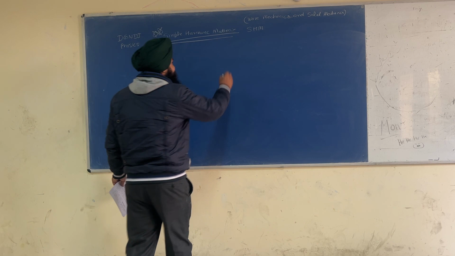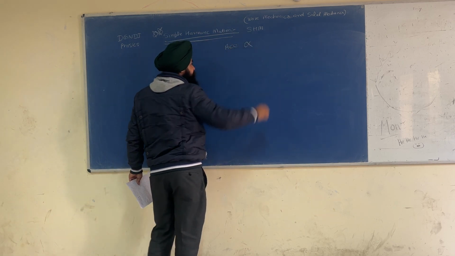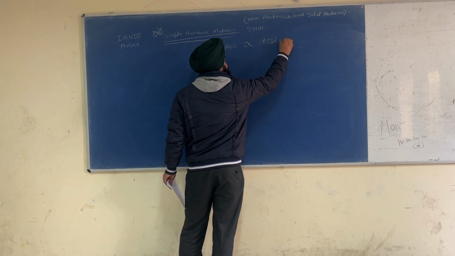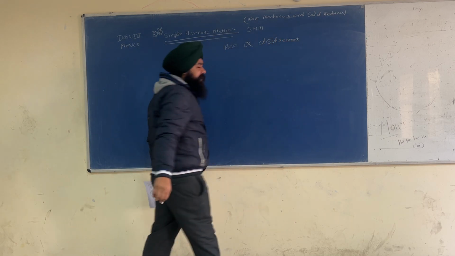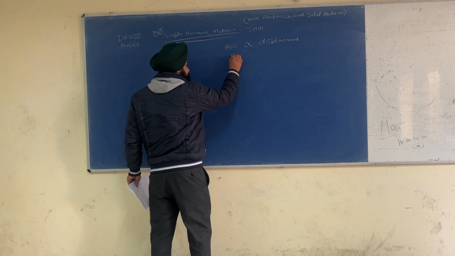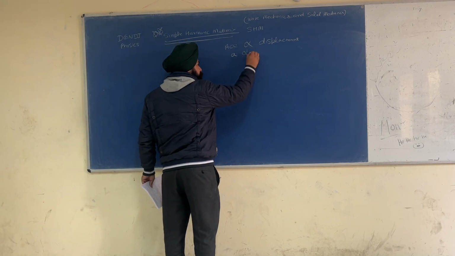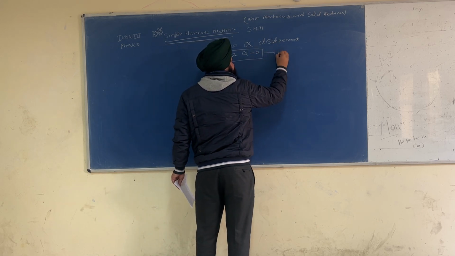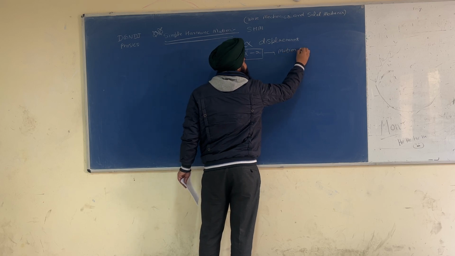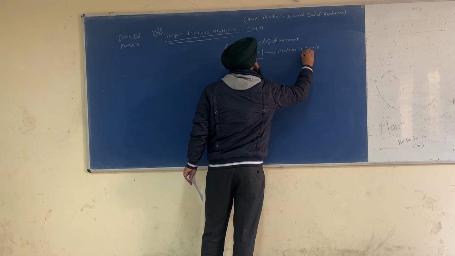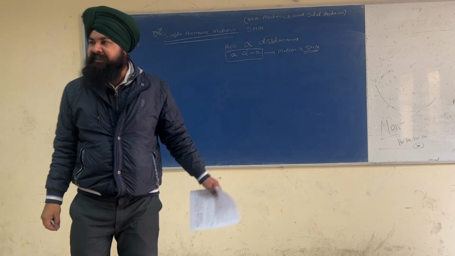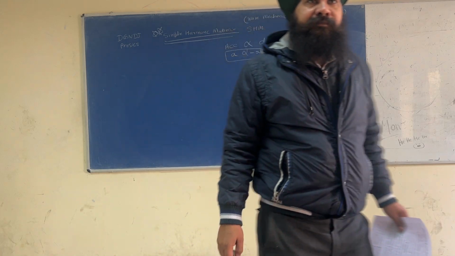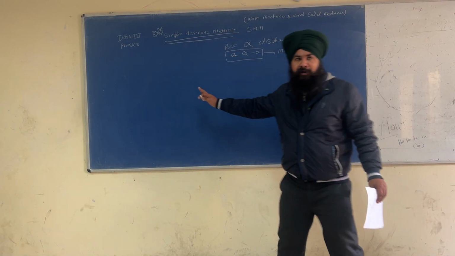I mean to say, acceleration is proportional to displacement. In the last lecture, I told you that acceleration is denoted by a. Acceleration is proportional to minus x. This equation represents that the motion is SHM, a simple harmonic motion, like a simple pendulum.